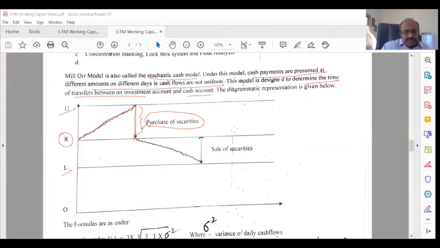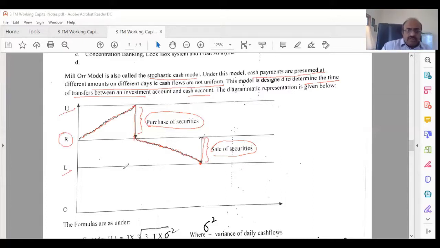Assuming the next time it is coming down, it need not go up, it can go up also, but to make you understand, we are assuming it is again coming down. It can reach maximum up to this point. It cannot go below your lower limit, because the moment you hit it, you will sell the security that you held and you will get the cash back. How much cash back? This much, so that you return to the return point. After this, it can go up or go down, whichever way. According to that, you have to buy and sell.